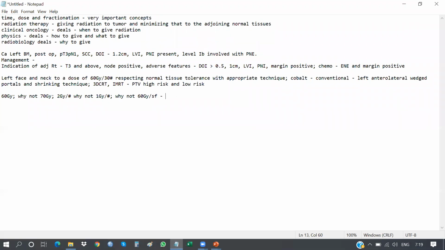To answer all these questions, we have radiobiology. It is the main purpose of doing what we are doing. Why some tumors require 70 gray, some tumors require 50 gray. Like breast, the current standard is 40 gray in 15 fractions, followed by a boost in case of BCS. Why 14, 15? Why not 16, 30? To answer all these questions, we have radiobiology.